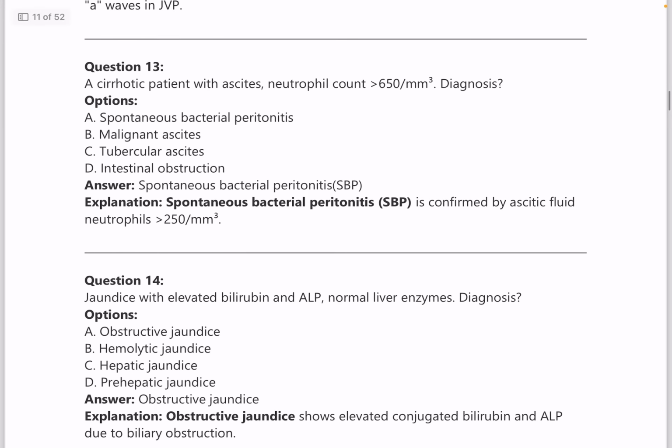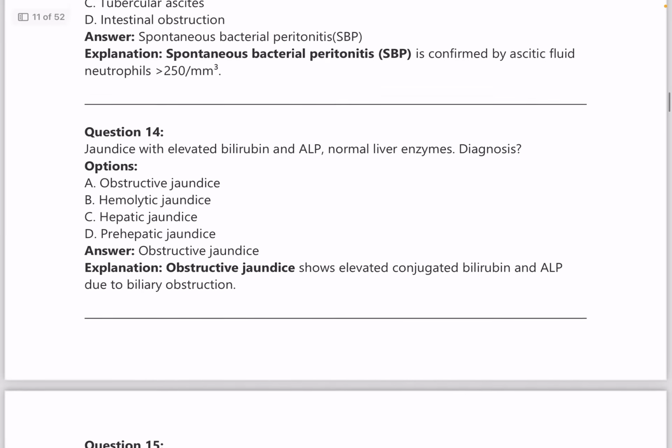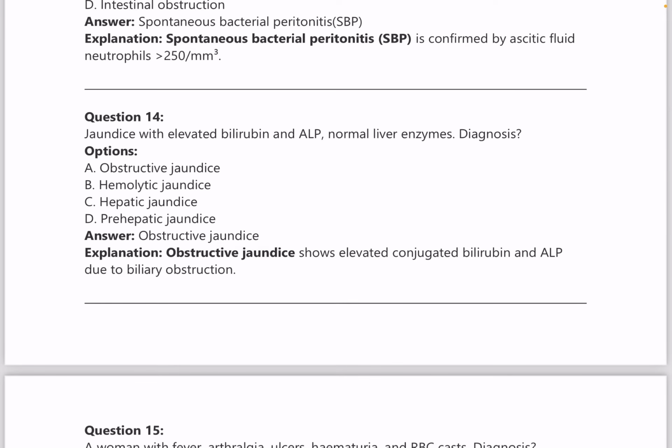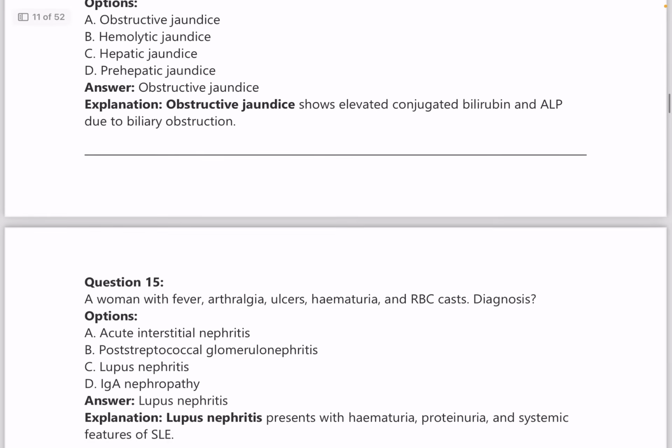Next question. A cirrhotic patient with ascites, neutrophil count of more than 650 per mm cube. What is the diagnosis? Answer is spontaneous bacterial peritonitis, because the neutrophil count is very high in the ascitic fluid. Next one, jaundice with elevated bilirubin and ALP and normal liver enzymes. What is the diagnosis? So answer to this is obstructive jaundice. Again, the values of bilirubin, ALP and liver enzymes in different types of jaundice, you need to have an idea.